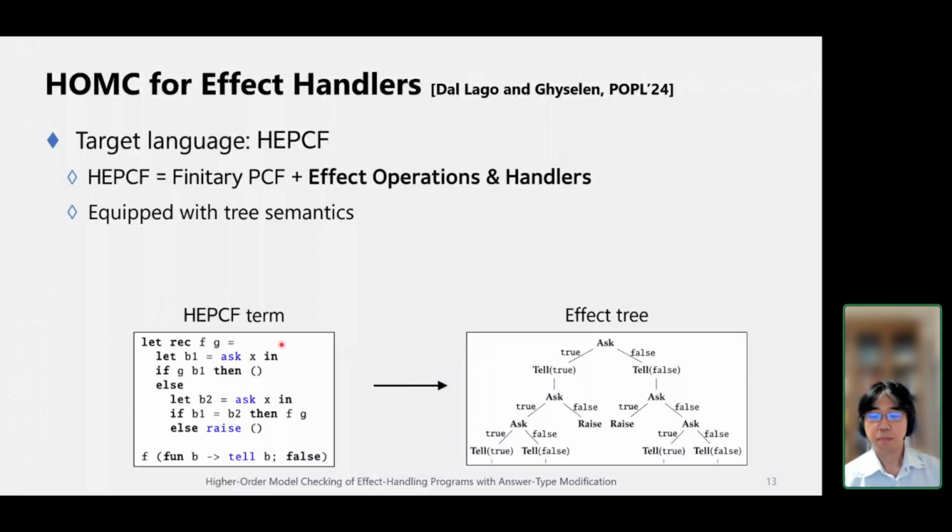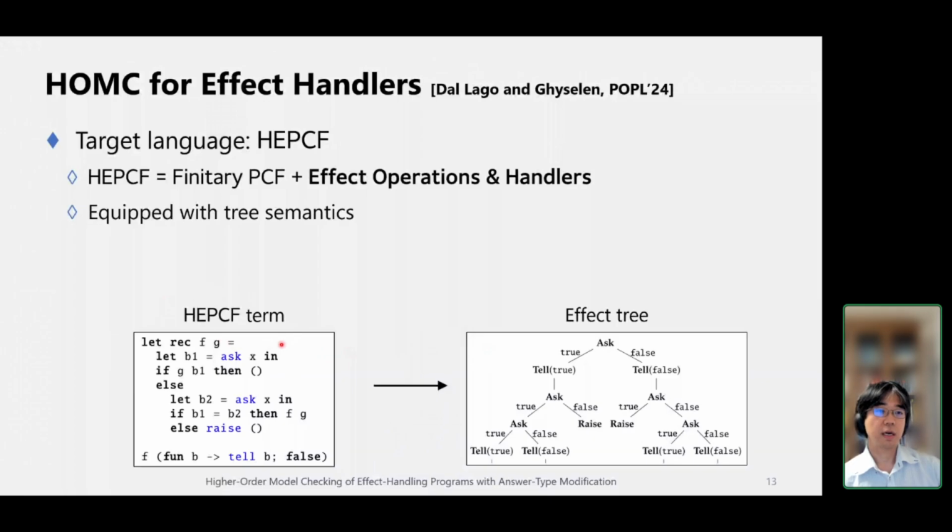For example, the property can state that no raise operation is called in the program. But as I said, this model checking problem is undecidable, at least if the phi is expressed as MSO formulas, because effect handlers can encode natural numbers.